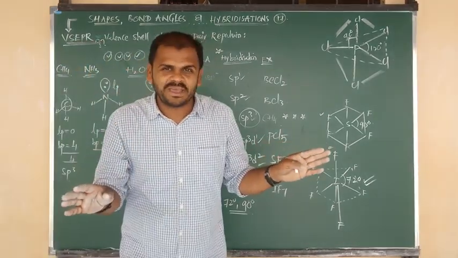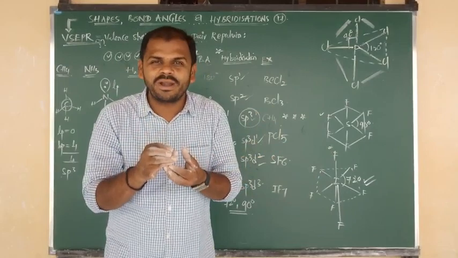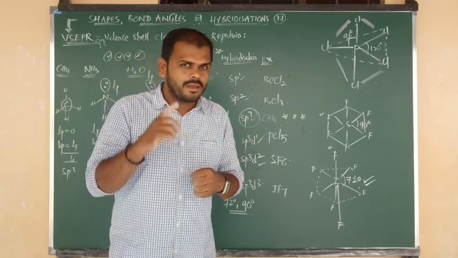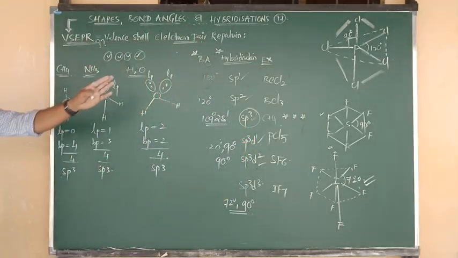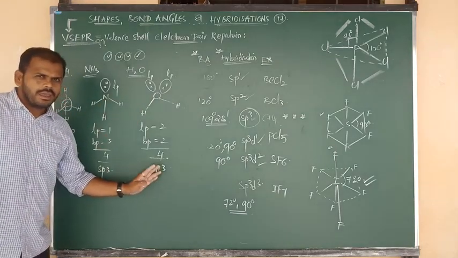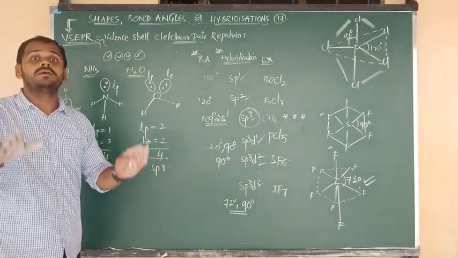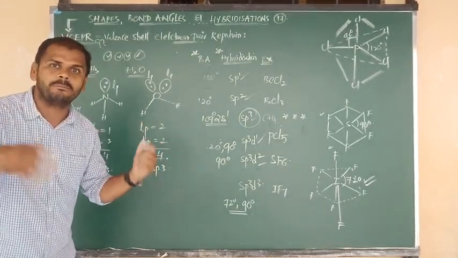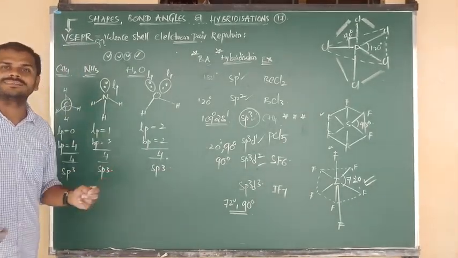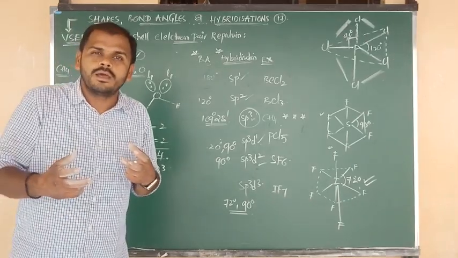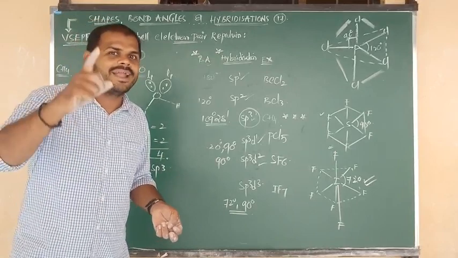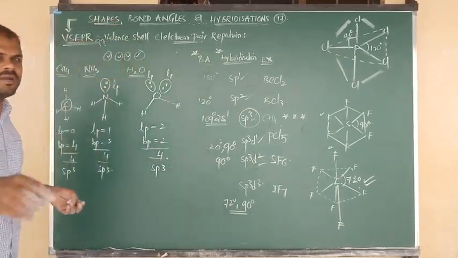If their hybridization is the same, they should contain the same bond angle and the same geometry, that is, shape. Once again, in all these 3 molecules, the central atom undergoes sp3 hybridization. But here, in these three examples, the hybridization may be the same, but they contain different bond angles and different geometries, that is, shapes. So what is the reason for this? That is a very important point, and I am going to tell you that point.